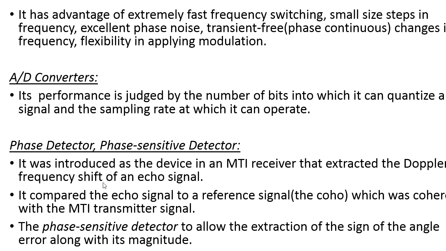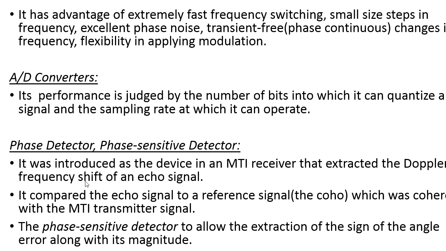The phase detector I already discussed in the MTI radar. Why do we require a phase detector? In order to extract the Doppler frequency shift. When the radar transmits the signal, after hitting the moving target it receives the echo signal. That echo signal has a change in frequency, which we call the Doppler frequency shift.